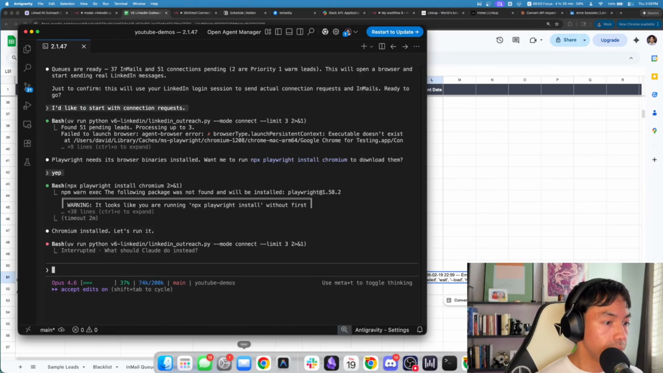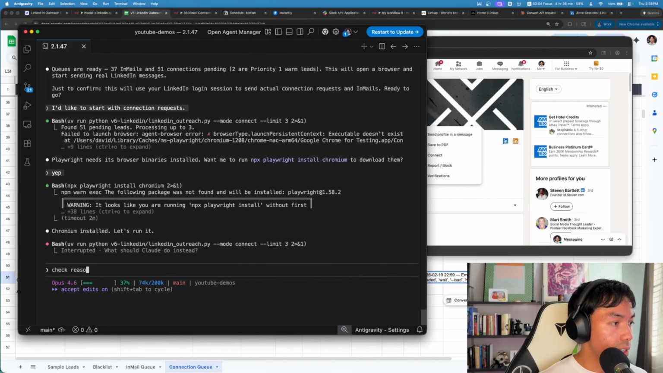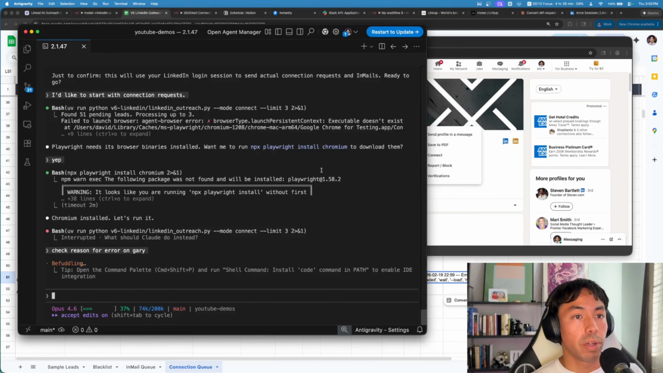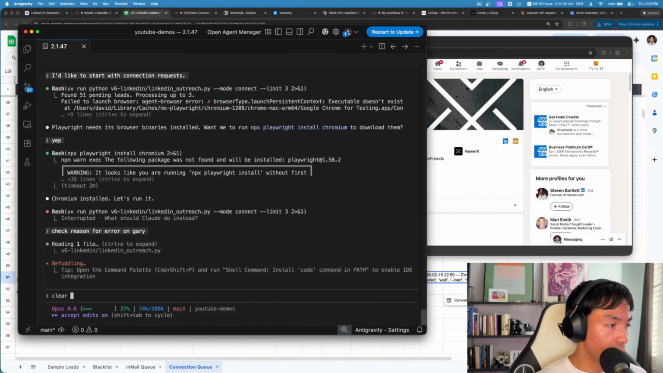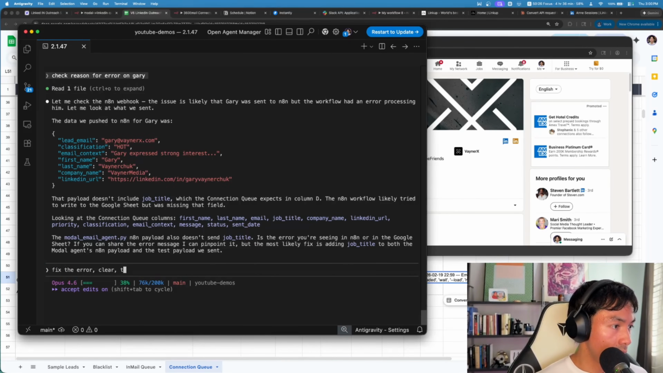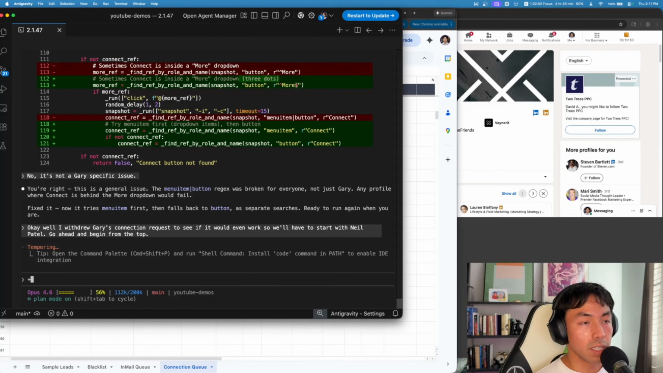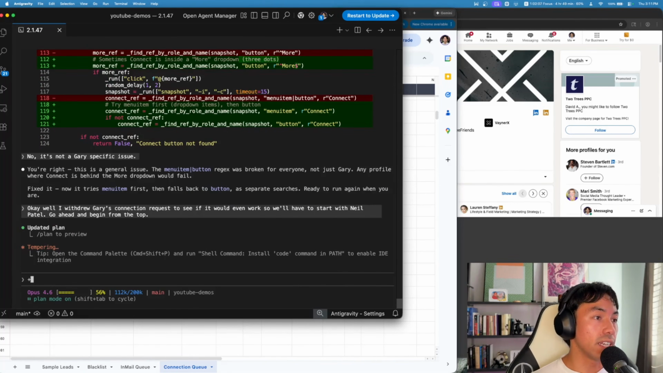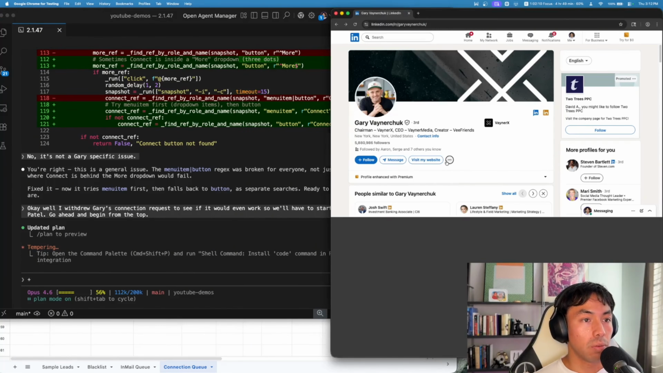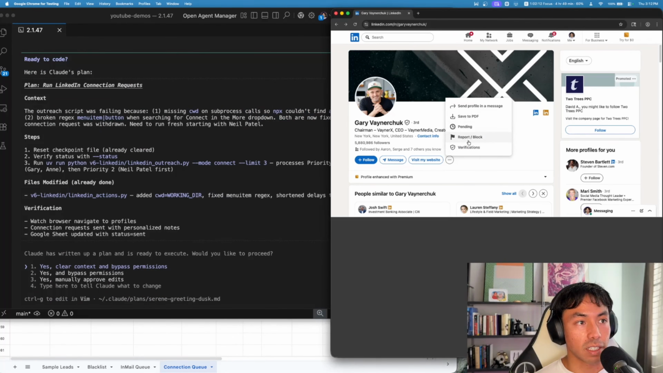Timed out. Yeah. Check reason for error on Gary. So we're just going to have to iterate a little bit, refine it, see what's going on. Clear data. So fix the error, clear, then run again. For the LinkedIn, that shows error. So I had to debug a couple of things that I'll include inside the prompt. It just had to do with finding the dropdown button right here, and you can see we've already sent a connection request, but I had to withdraw that. And then once I withdrew it, I won't be able to connect with him again.